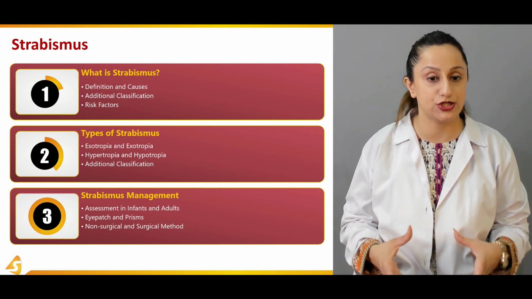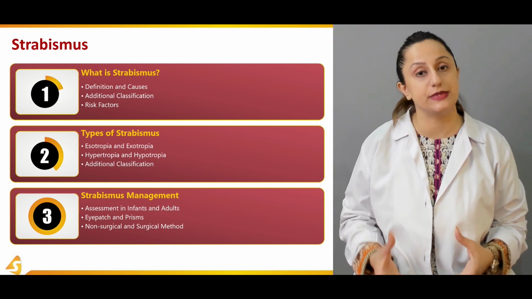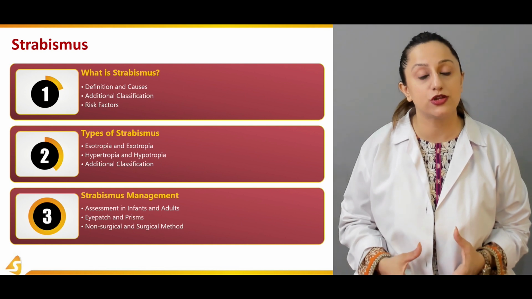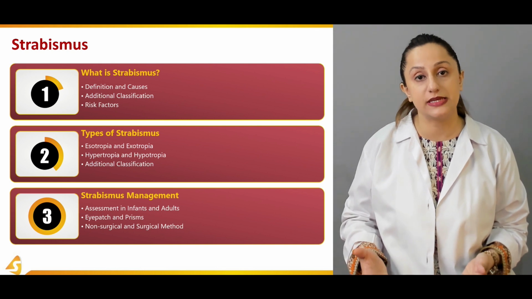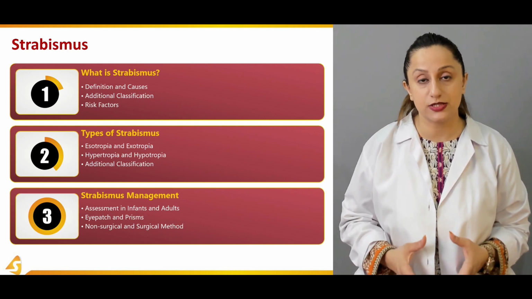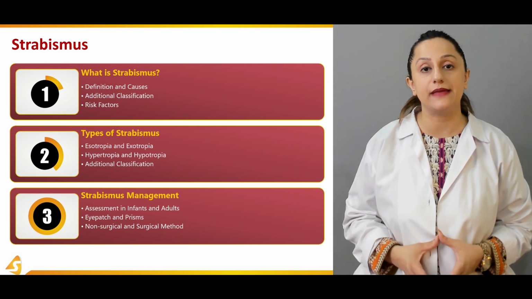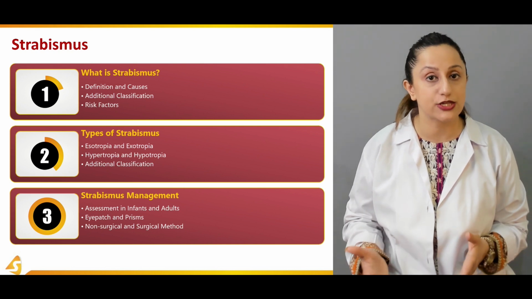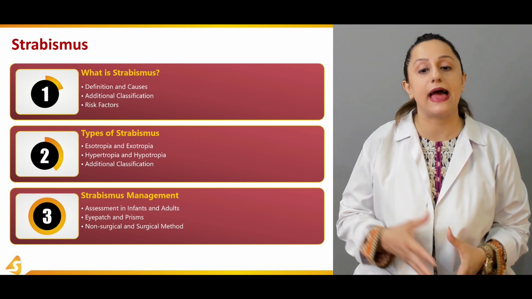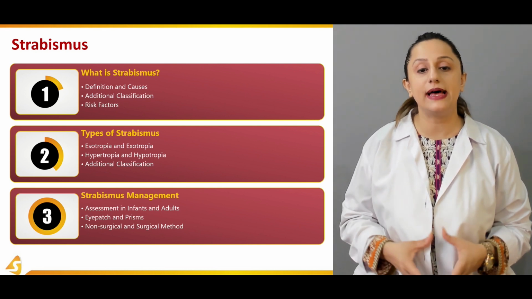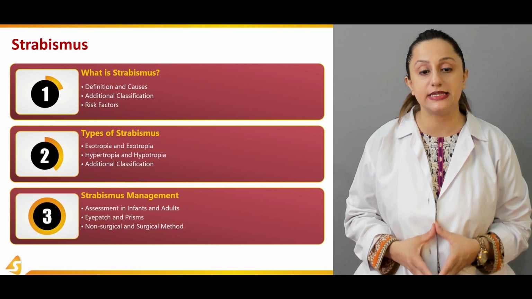In the second section, we'll be giving you the types of strabismus. We give the terminologies of exotropia, the cross-out phenomenon, and on the other hand, esotropia, the cross-in phenomenon. Then we have the other varieties such as hypertropia and hypotropia, as well as additional classifications of strabismus in this second section.